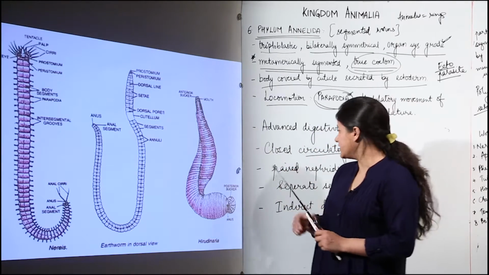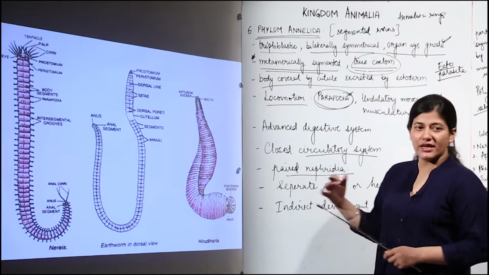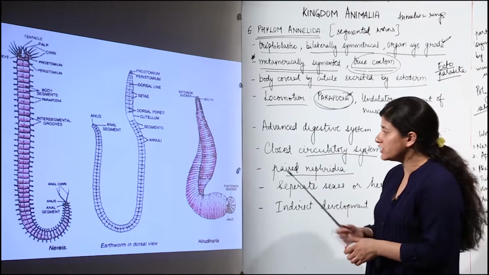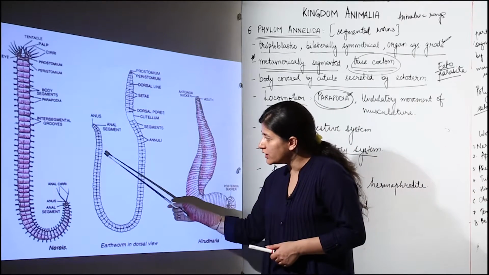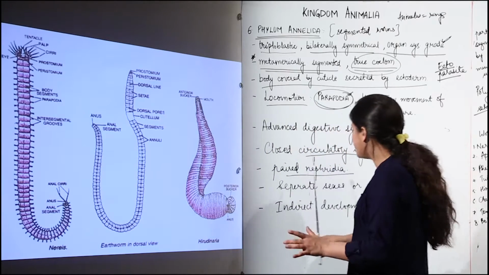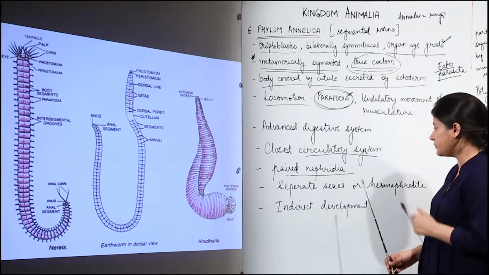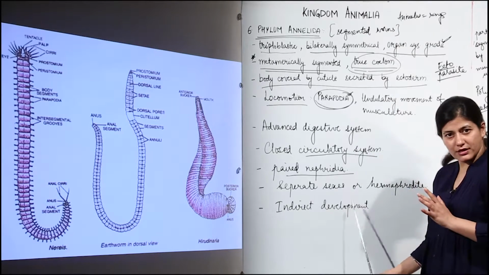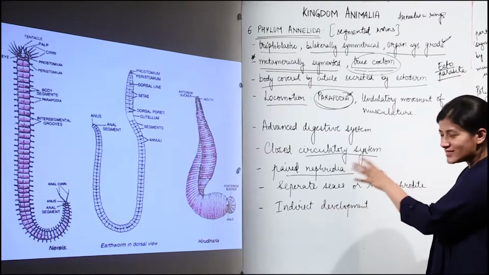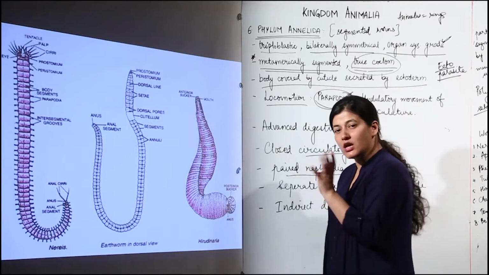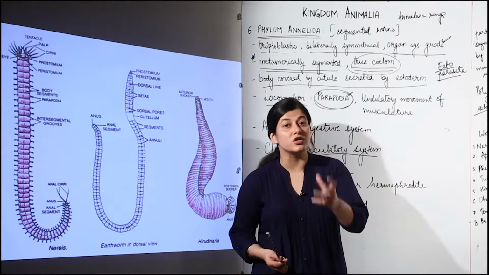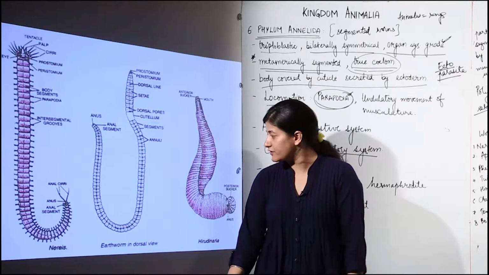Alright, moving further, they have paired nephridia in each segment which are responsible for giving out the nitrogenous waste. There would be one over here, another one over here. The paired nephridia in each segment of their body are responsible for excretory purposes. The sexes are separate in most of the polychaetes, but in the case of earthworm, it is a hermaphrodite. That means it is a bisexual organism. The only difference is that it prefers cross fertilization instead of self fertilization.